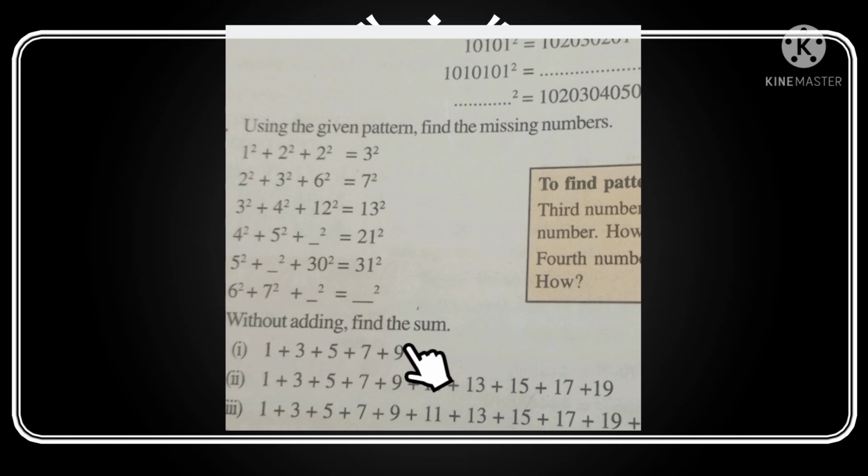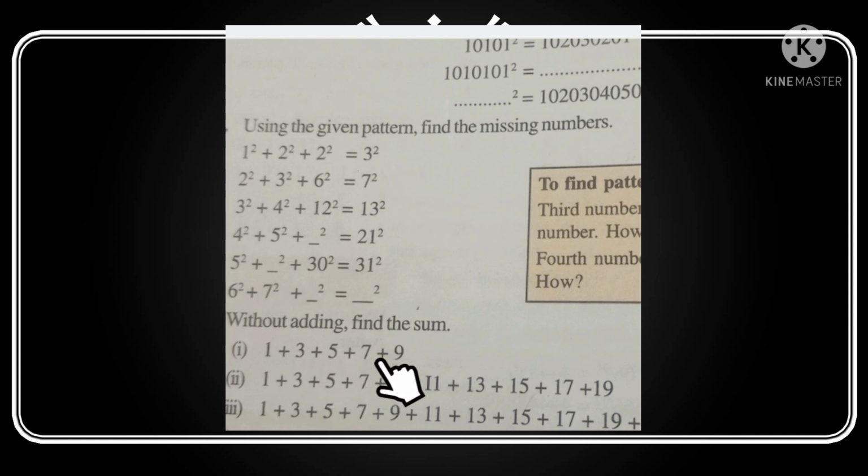Then the seventh question: without adding, find the sum. We already studied the sum of odd numbers. First we add the first two odd numbers. What will be the answer? That is 1 plus 3 is 4, that is 2 square. If we add the first three odd numbers, we will get 3 square. If we add the first 4 odd numbers, we will get 4 square.